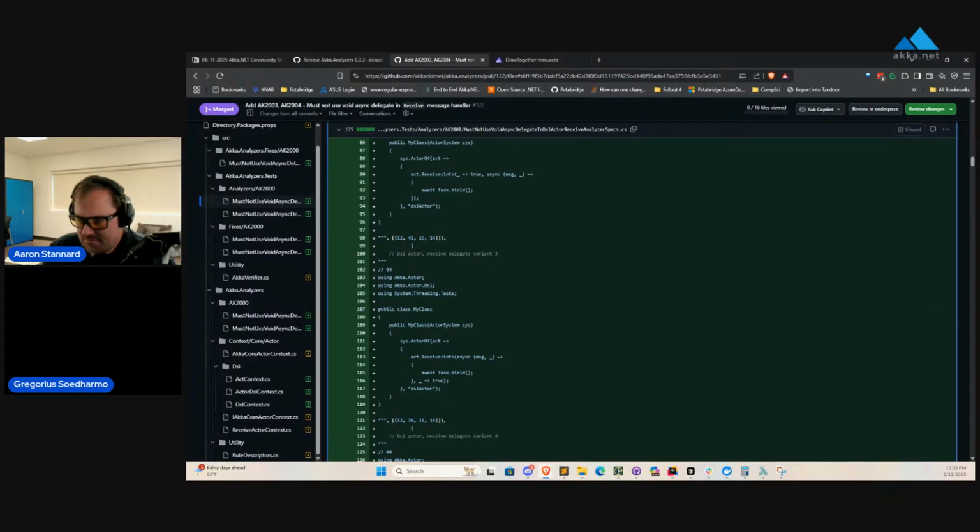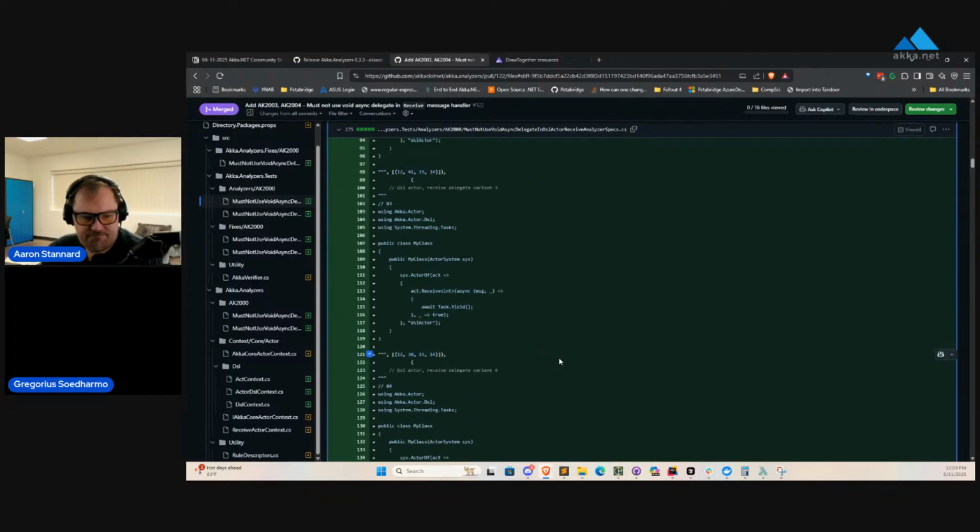These three rules apply to ReceiveActor, the Last Known IDSL actor receive message handler, and the ReceivePersistentActor command handler. So if you try to pass an async void delegate into these methods, Akka will scream at you, basically. I highlighted one of the samples from your integration tests for the analyzer just to illustrate it.